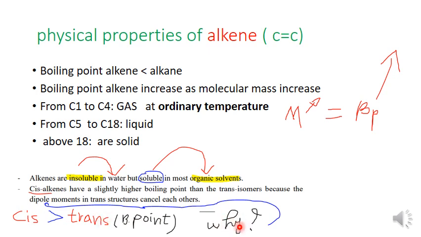The reason is this. Cis alkenes have a slightly higher boiling point than trans alkenes because the dipole moments in the trans structure cancel each other. Yes, the dipoles in trans cancel each other. I think you understand. We have these alkenes. We are going to draw the alkenes.